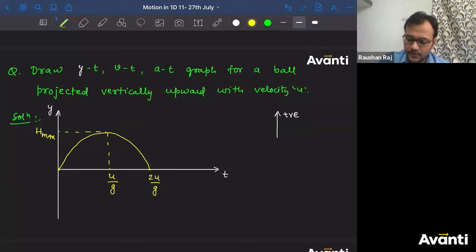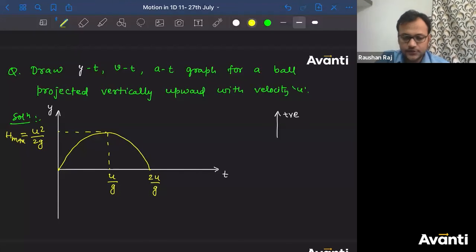Correct? Tell me, what is the maximum height for this one? What is the value of maximum height? Come on guys, you can answer this easily. I believe in you. Tell me, what will be the answer for this? How do you find that? Correct, u square by 2g. So it will have u square by 2g value.